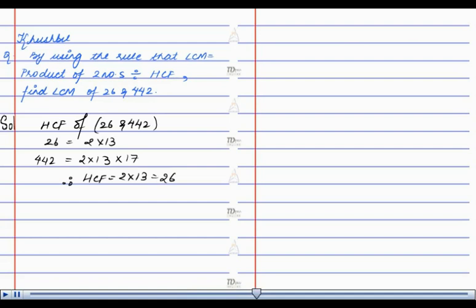Now, using the rule given in the question, we get LCM as product of the two numbers, that is 26 into 442 divided by HCF, that is 26. So, the LCM comes out to be 442. This is the required solution.